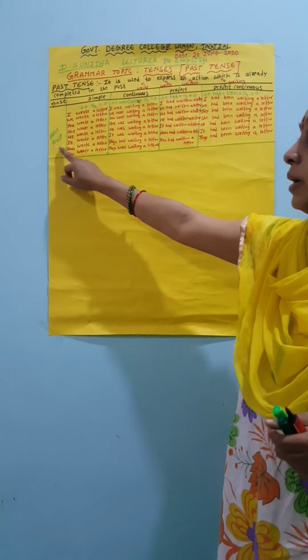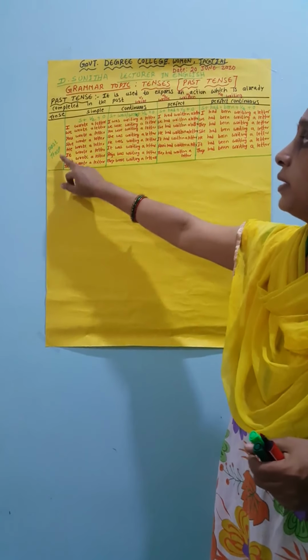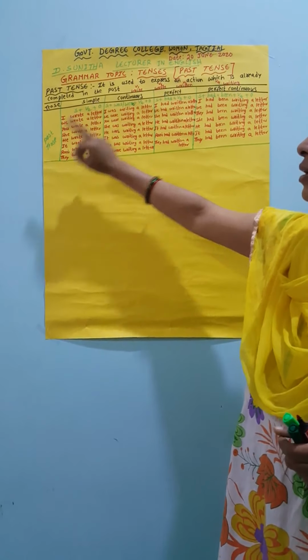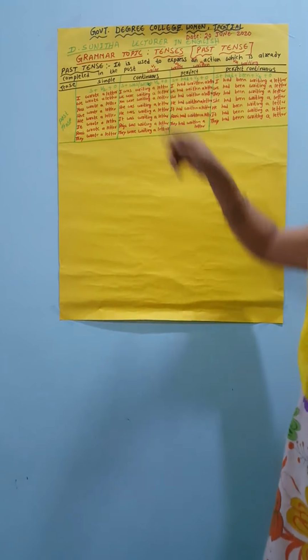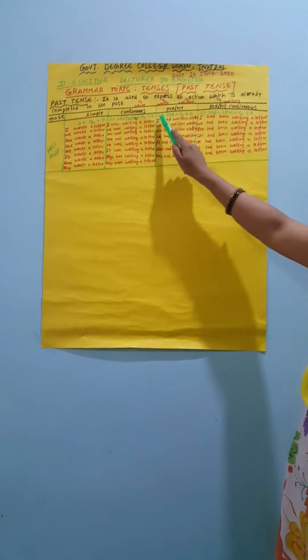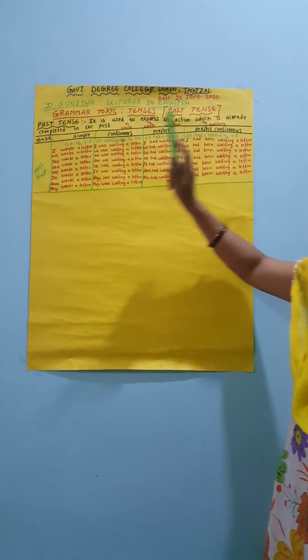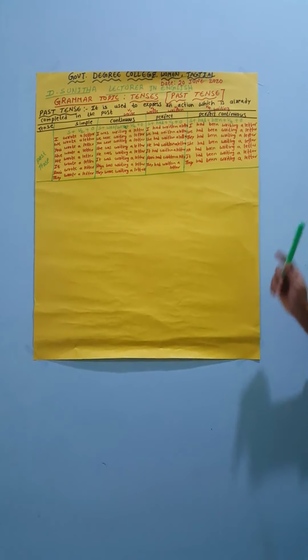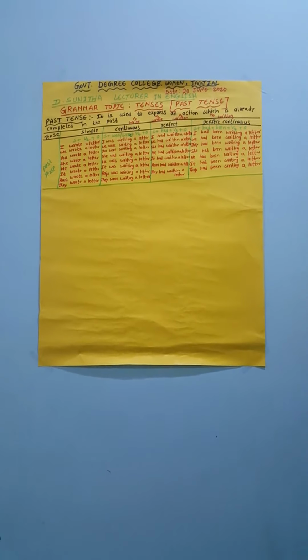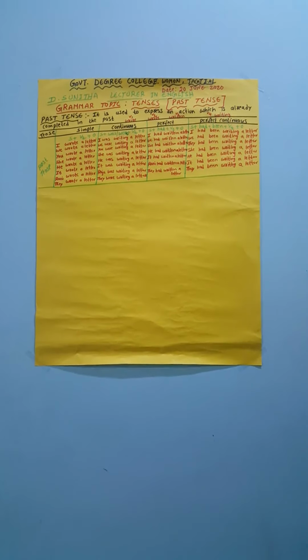Verb structure: simple past tense, subject plus V2 plus object; past continuous, subject plus was or were plus V4 plus object; past perfect, subject plus had plus V3 plus object; and past perfect continuous tense, subject plus had plus been plus V4 plus object. This is the easy way of learning the past tense, a simple method to learn and identify and to do the examples. Okay, so this is the table of detailed description about the past tense.